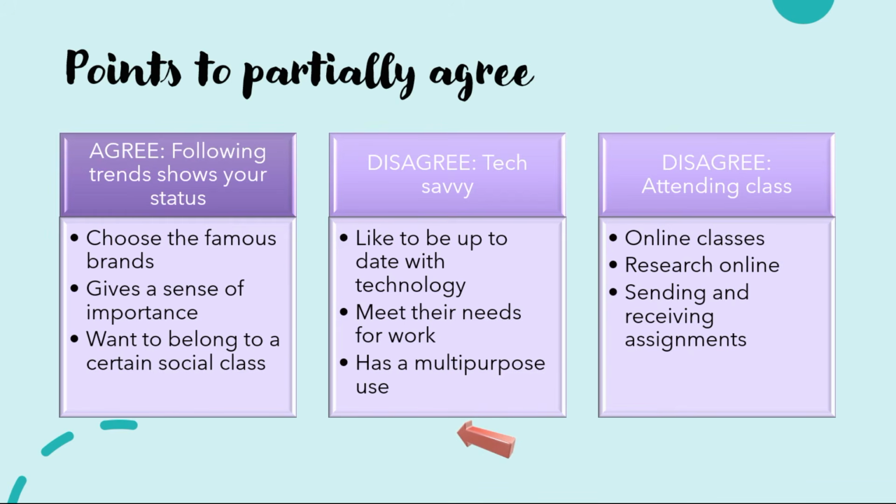And the next part of your essay is for you to say that you also believe that young people buy the latest handphones not to just follow trends, but because of other reasons as well. So the two content points after that will show that you also believe that young people want the latest handphones because they are tech savvy and because they need the latest handphones for their studies.